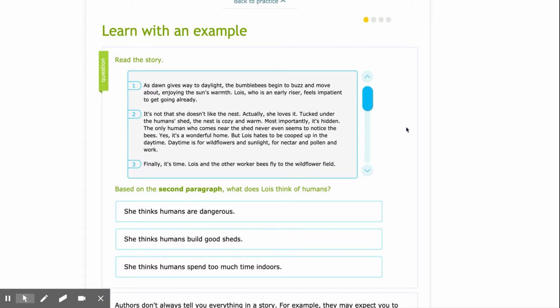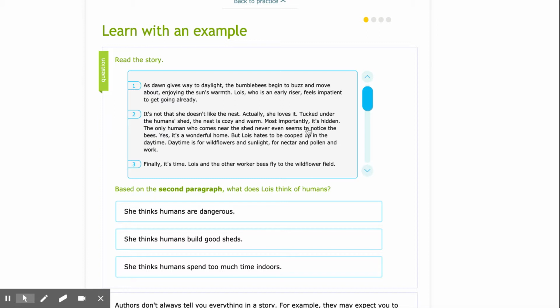This question requires us to make an inference. I notice here that it lets me know that her nest is under the human's shed. Now, the nest being cozy and warm doesn't necessarily have to do with the shed. But what matters here, it says most importantly, is that it's hidden. I have to think, why would it be important that the bee's nest is hidden? She says that the only human who comes near the shed never even seems to notice.